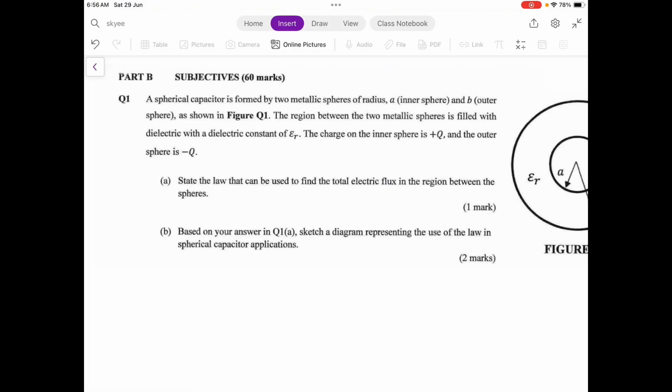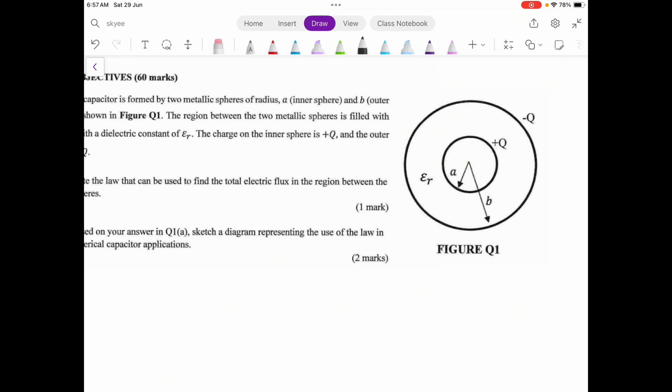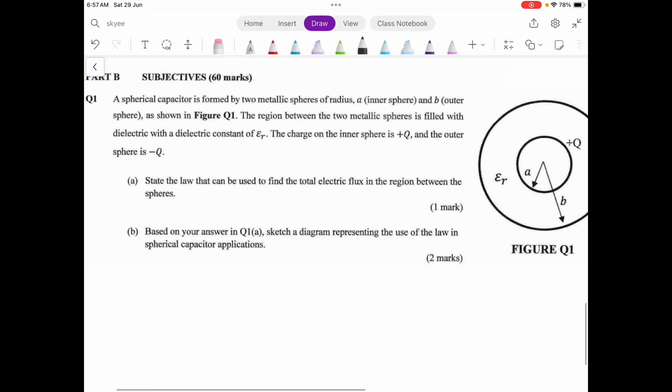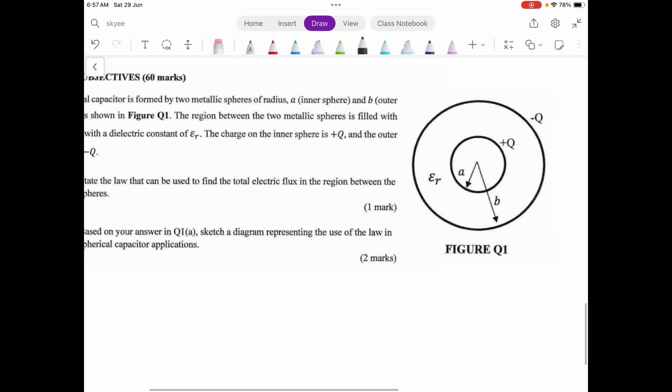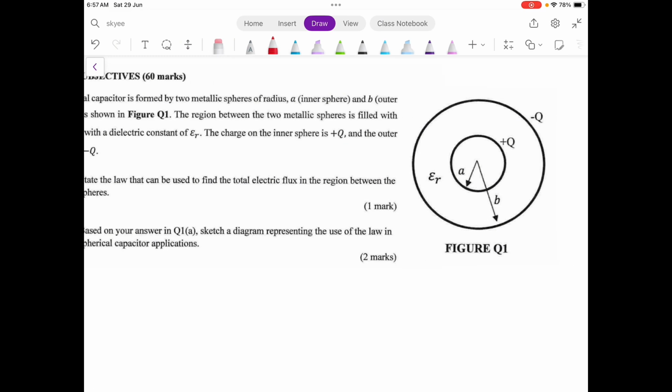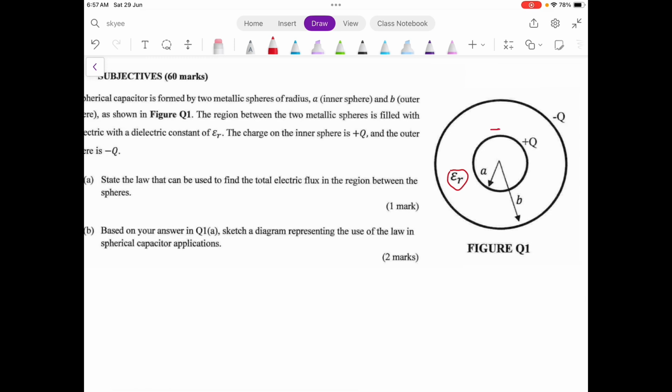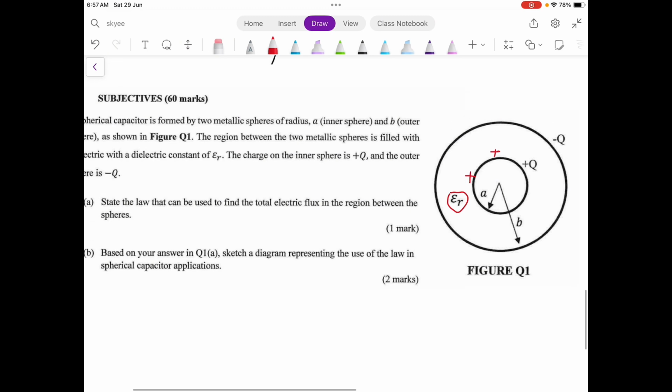Okay, so let's look at the part B questions, subjective questions. You have a spherical capacitor formed by two metallic spheres of radius A and B as shown in figure Q1b. The region between the two metallic spheres is filled with a dielectric with a dielectric constant of epsilon r. This is the epsilon r. The charge on the inner sphere is positive and the outer sphere is negative. So this inner sphere is positively charged.